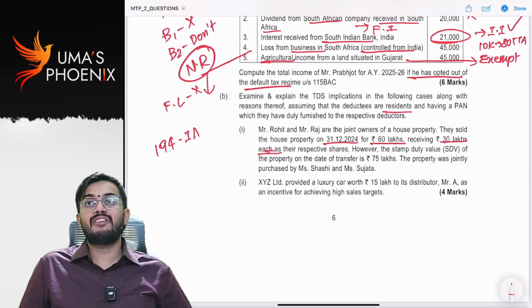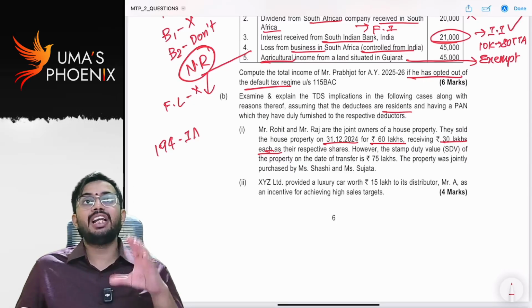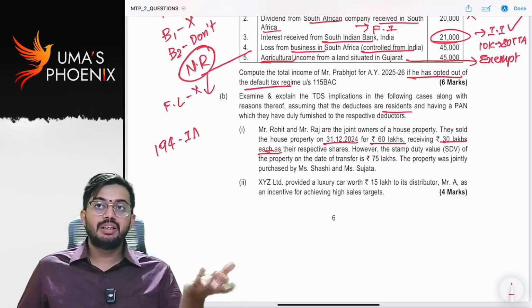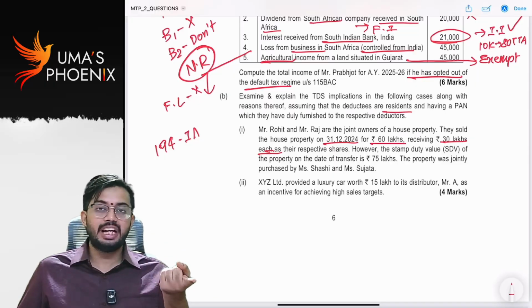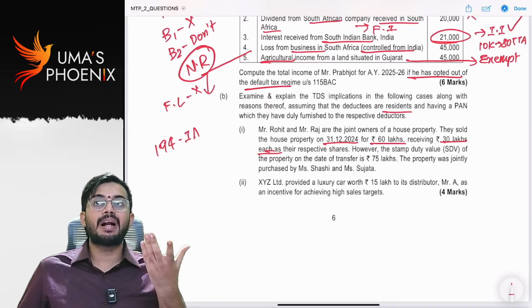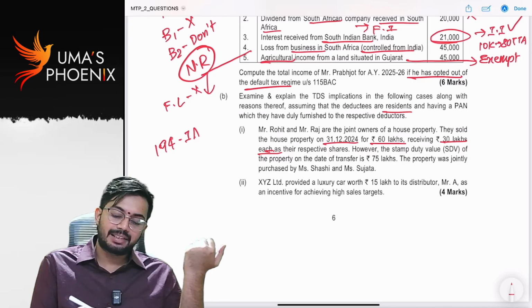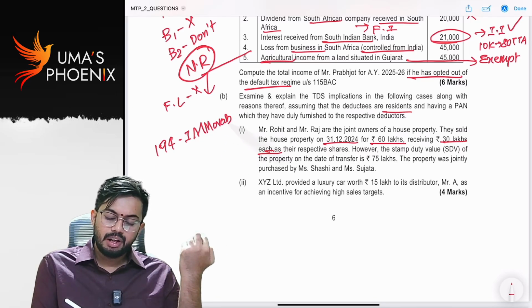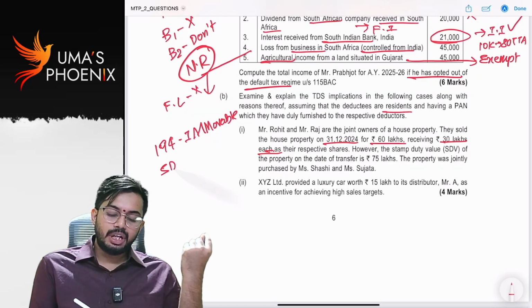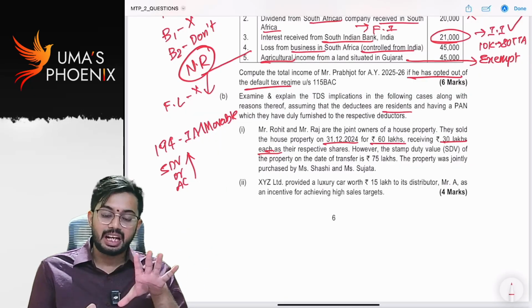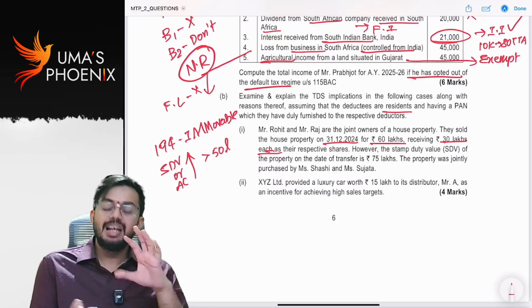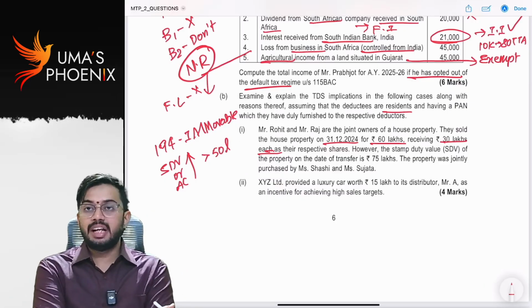As per section 194IA, for the value of property sold, we need to take the stamp duty value or actual consideration, whichever is higher. If the value of the immovable property is greater than 50 lakhs, then TDS is required to be deducted.